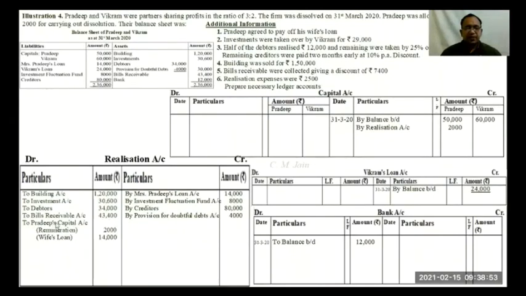In Pradeep's capital account we have already written remuneration, and below it we will now write wife's loan. How much was the loan? Mrs. Pradeep's loan was 14,000. So 14,000. And since this amount we have taken from additional information, this will have another effect in capital account. We will write by realization account in Pradeep's column 14,000.